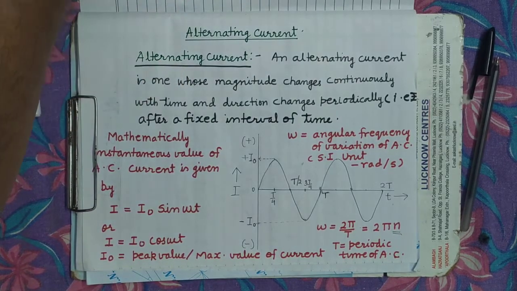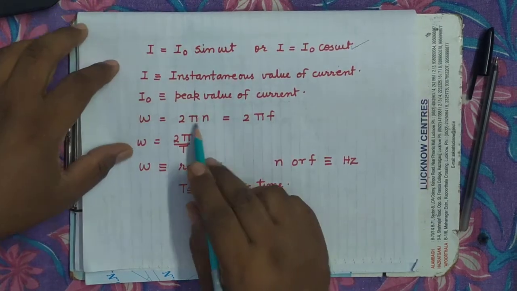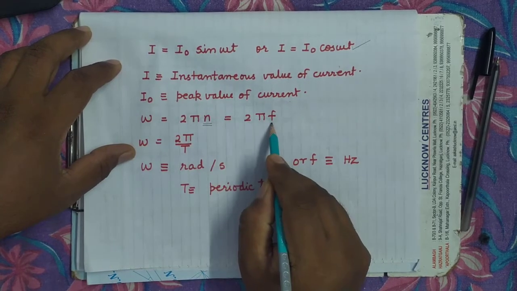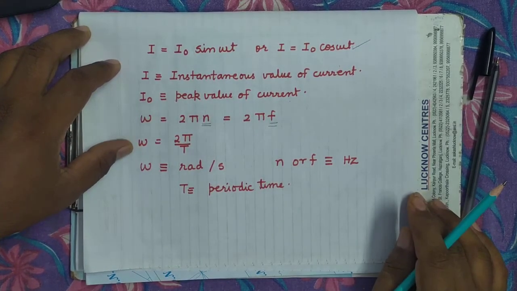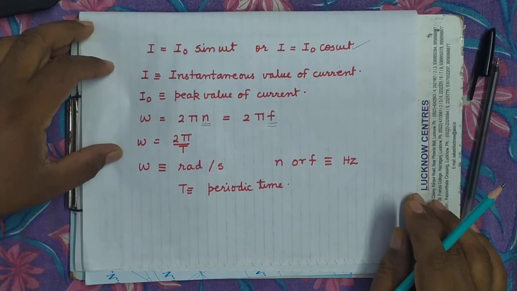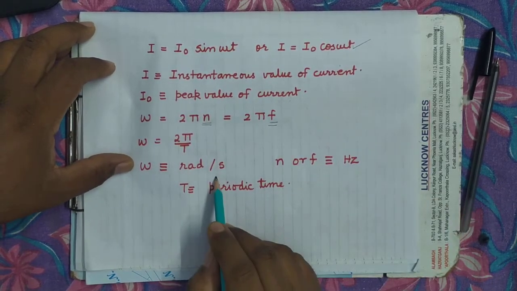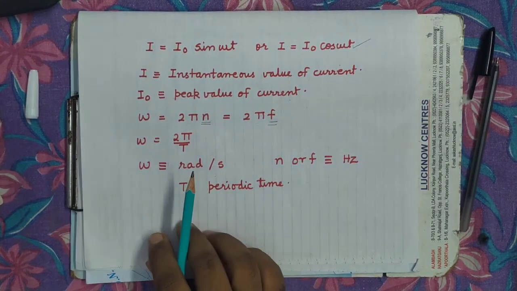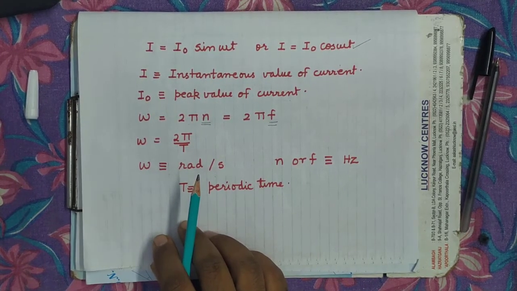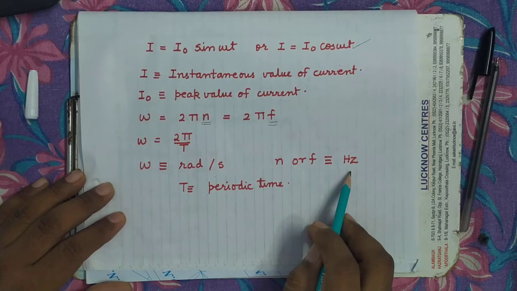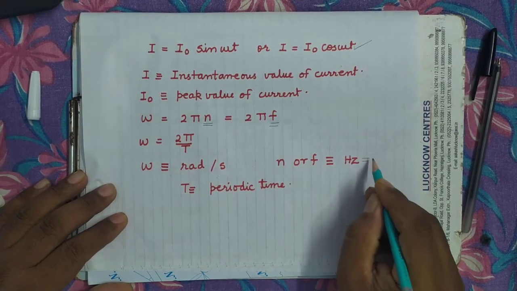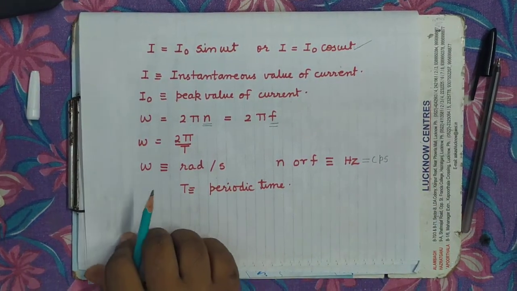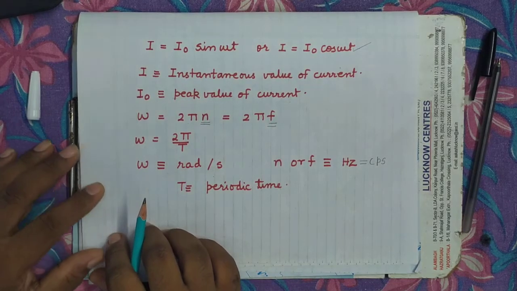Here on the negative side, when the direction of current is reversed, it is expressed as minus I naught. It's clear? Now see here, what is omega? Omega equals 2 pi n or 2 pi f. Frequency we can represent by n or by f. This I have already told. Omega we can also write as 2 pi by capital T. What is the unit of angular frequency? Angular frequency unit will be radian per second, while the unit of frequency will be hertz or cycles per second. It is clear? This T is known as the periodic time.